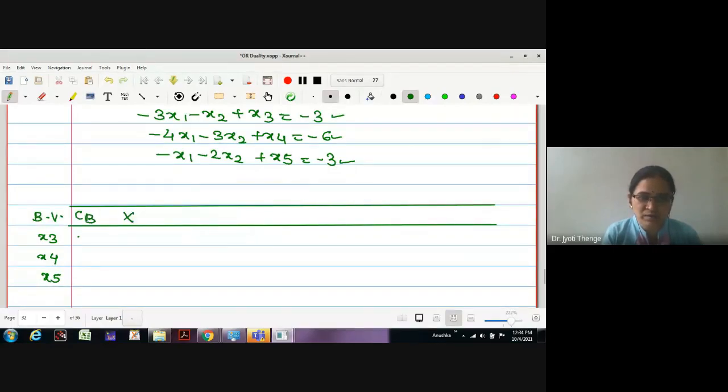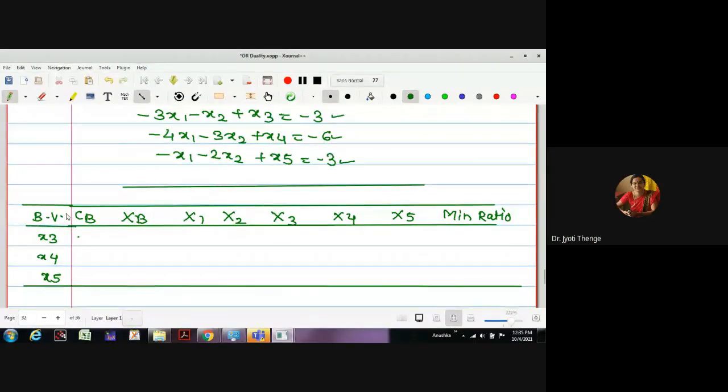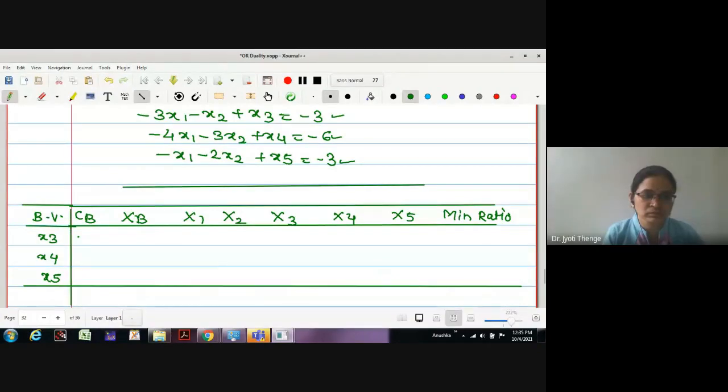The columns are CB, XB, x1, x2, x3, x4, x5 and minimum ratio. Here I am going to write the Cj entries.